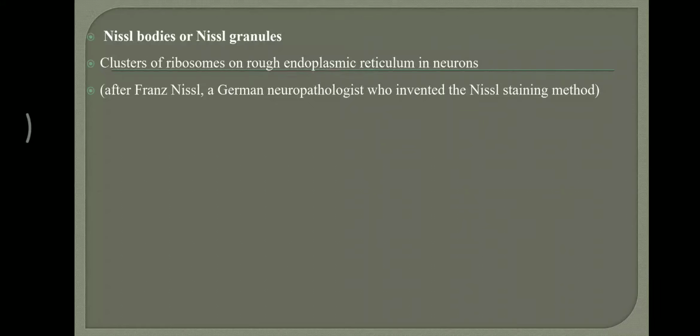So clusters of ribosomes on rough endoplasmic reticulum in neurons are called Nissl bodies or Nissl granules. The name comes from Franz Nissl, a German neuropathologist who invented the Nissl staining method.